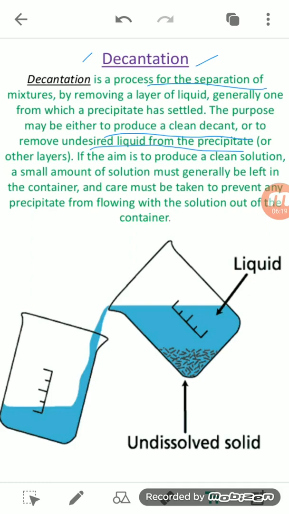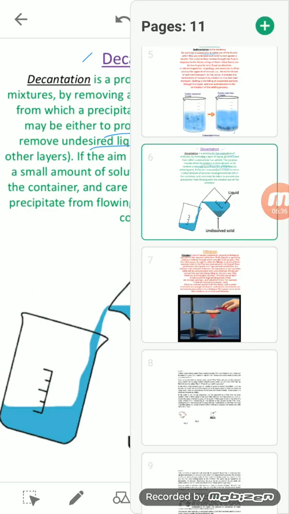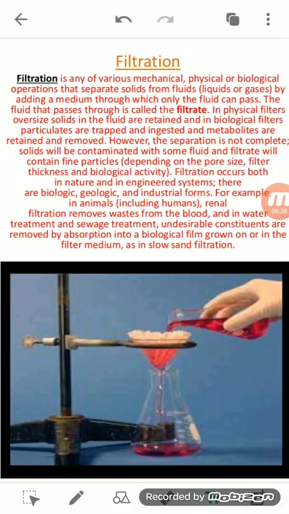How? If the mixture is left undisturbed for some time, the material will settle down, and the sand, being heavier, settles down, and after that we can pour the water into a separate container. That is the process of decantation. Okay, after decantation there is another process, and that is known as filtration.